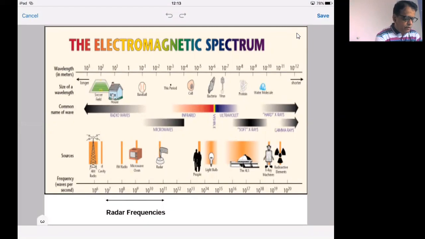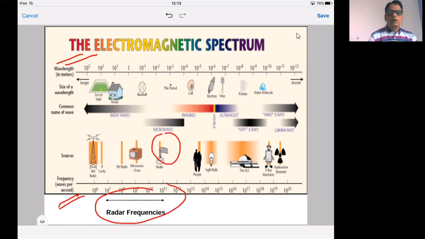On one side, we have frequencies. On the other side, their corresponding wavelengths are given. So you will find this is a range of frequencies up to 10 to the power 11 hertz.